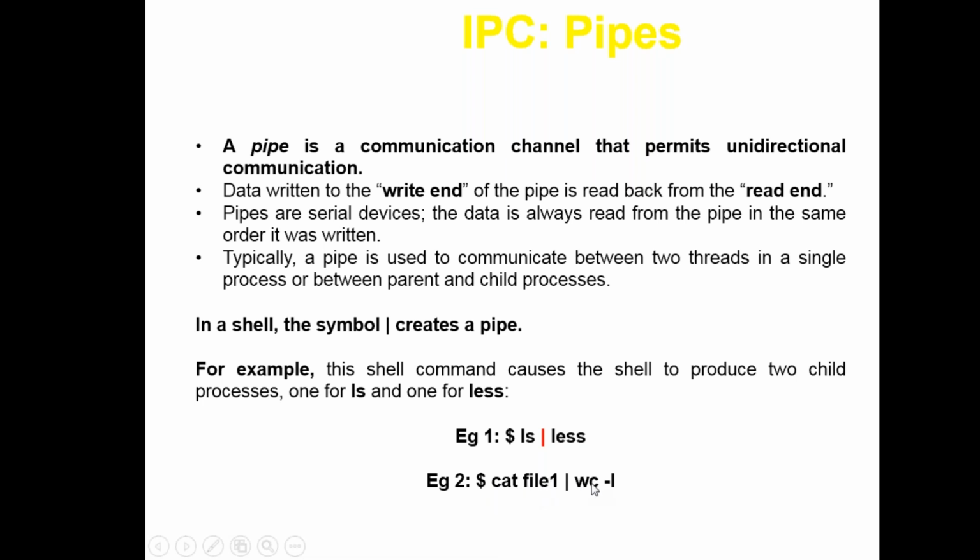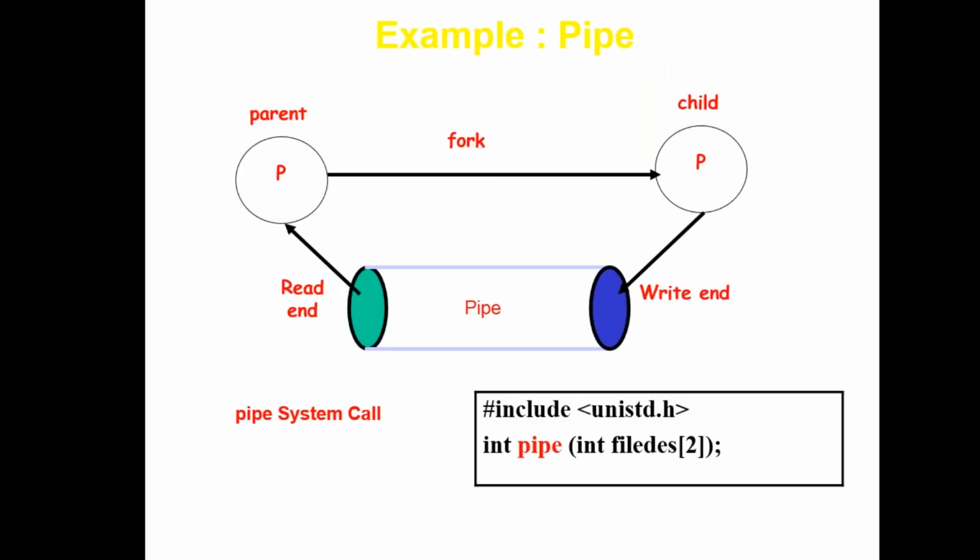It goes through piping, and it will count the number of lines in that file. The command is wc, which counts the number of lines and displays only the number of lines as output. Fine. So this is piping. This is an example of a pipe also.